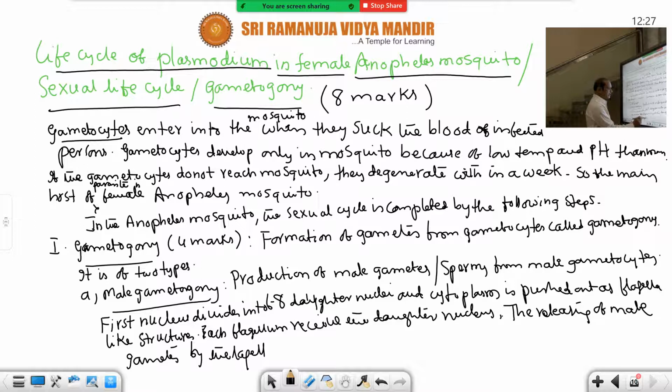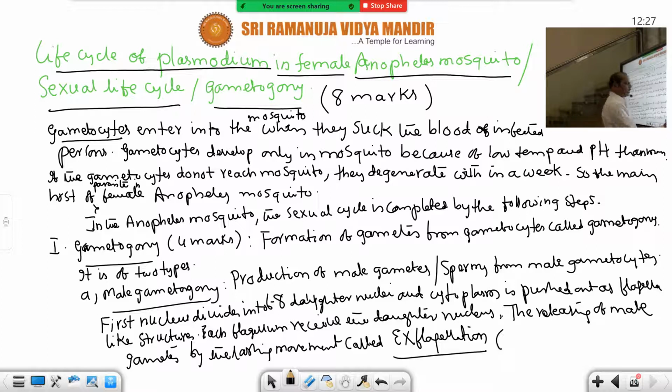By the lashing movements, a beautiful term is given, which is known as exflagellation. Underline it, and in the bracket write 2 marks question.